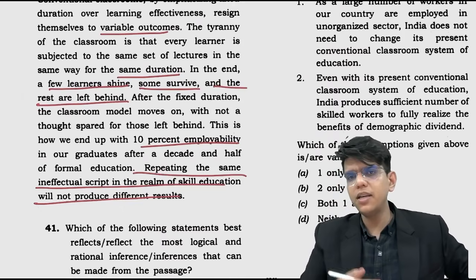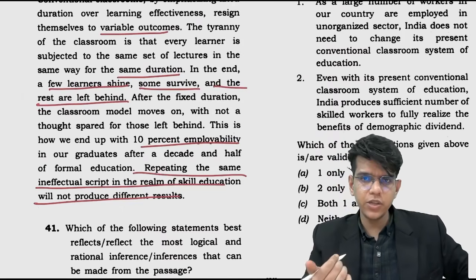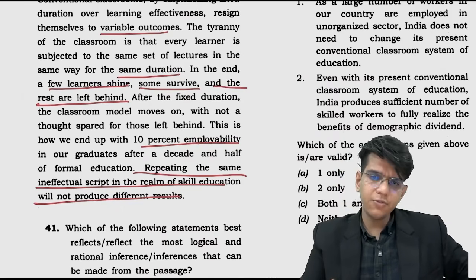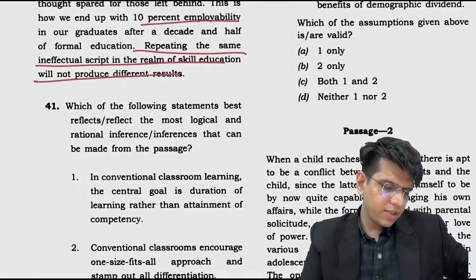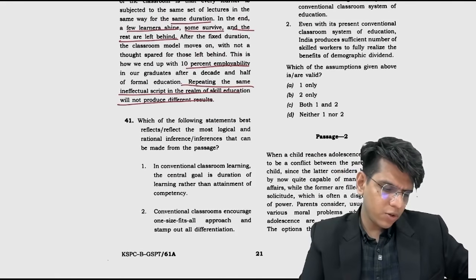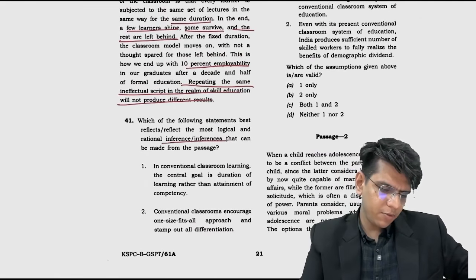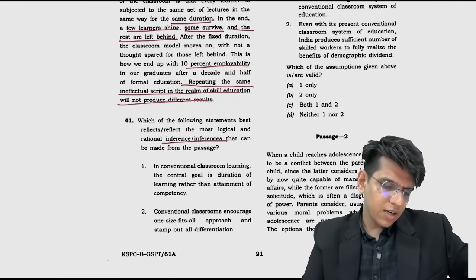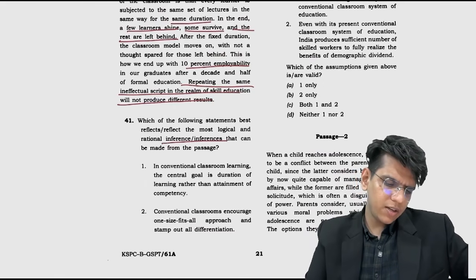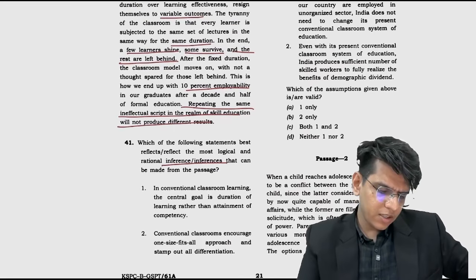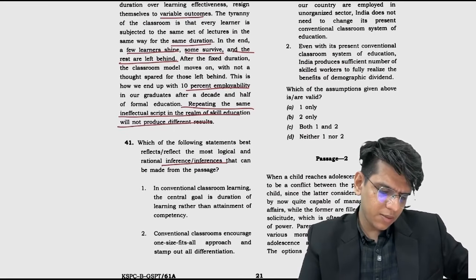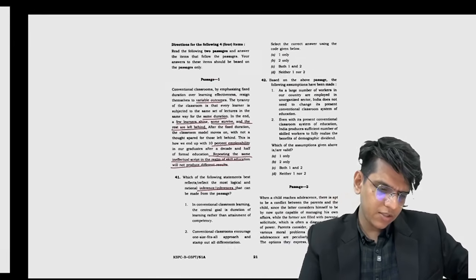If we do the same thing in skill development which we did in education, it can't produce different results. Which of the following statements best reflects the most logical inference that can be made from the passage? In conventional classroom learning, the central goal is duration of learning rather than attainment of competency. Conventional classroom encourage one size fits all approach and stamps out all differentiations.